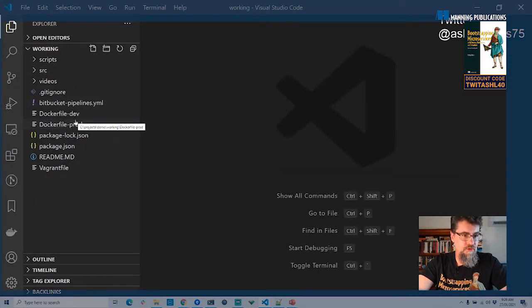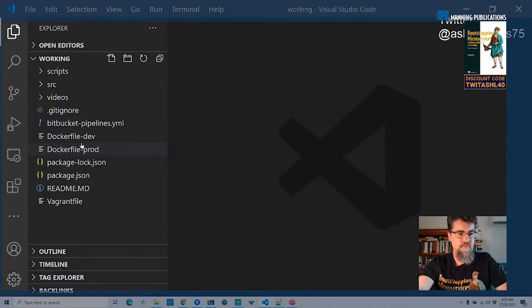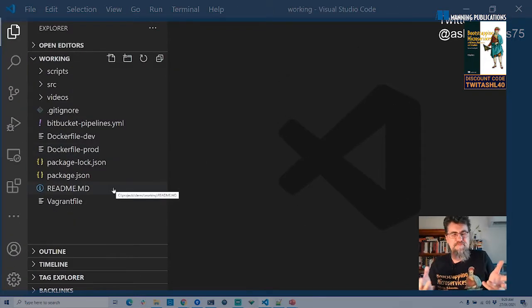Now, one thing I have to do here, actually, I'll come back to that. There's no reason to do that yet. So what we've got here, basically, open in Visual Studio Code, is a fairly basic, fairly typical Node.js microservice.